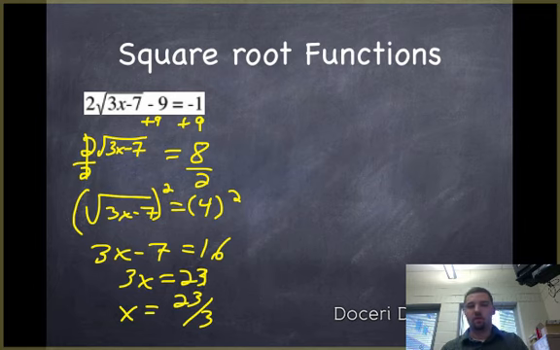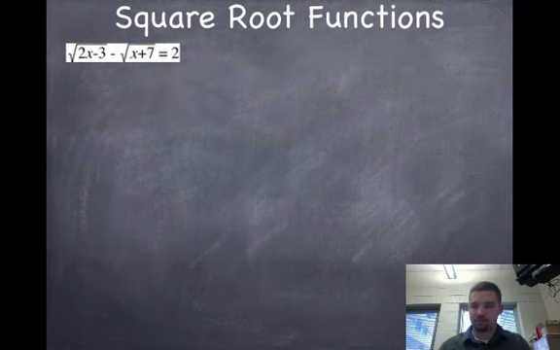Okay? So, once again, here's the steps. Make sure that you get the radical by itself first. So I added 9 divided by 2. And then I squared both sides. That gave me 16 on the right. And then just solve the linear equation that's left there, and I get 23 over 3. All right, let's go to the next one.